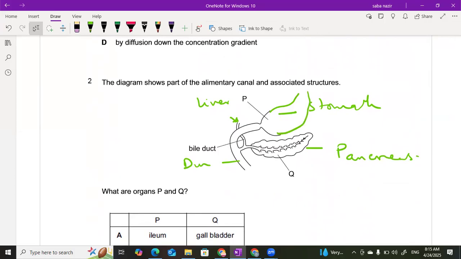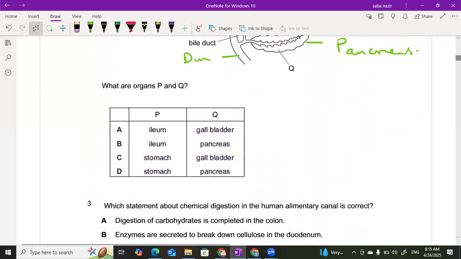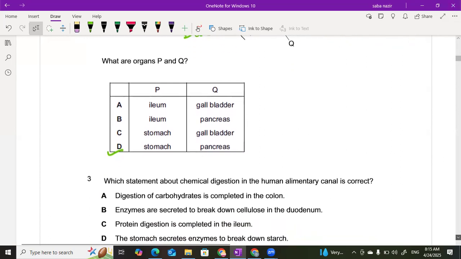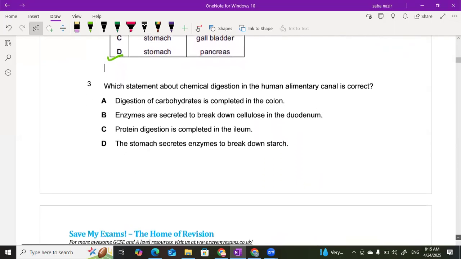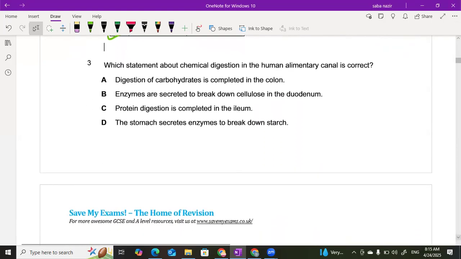And organ Q is actually the pancreas. So let's see what the possible options are. Organ P is the stomach and organ Q is the pancreas. Now, which statement about the chemical digestion in the human alimentary canal is correct? There are a few statements given and one of them is correct.